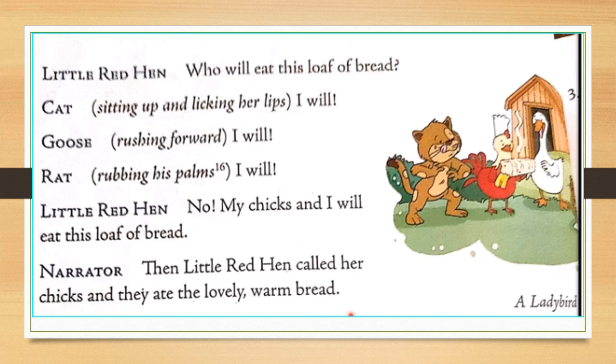But after she finished all the tasks, when Little Red Hen asked who will eat this loaf of bread, all the animals were ready to eat. They said, "Yes, yes, I will." But this time Little Red Hen said, "No, my chicks and I will eat this loaf of bread." And they enjoyed that loaf of bread.